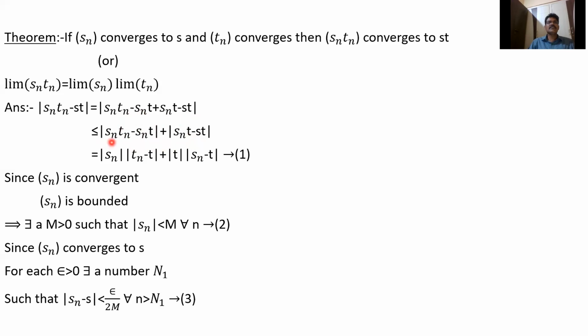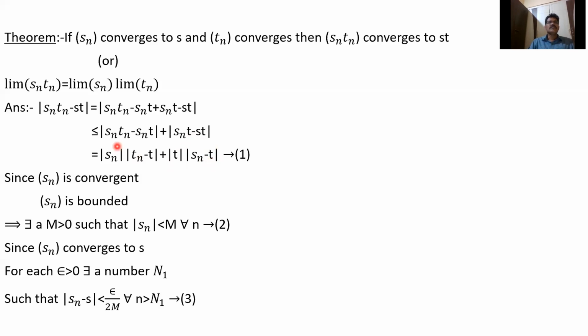So here Sn is common. We know that mod xy is mod x into mod y. So I will write mod Sn into mod Tn minus T, taking Sn common. Similarly, in the second term, T is common, so we can write mod T into mod Sn minus S.